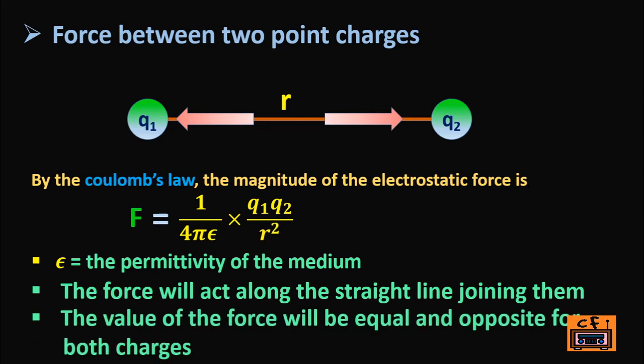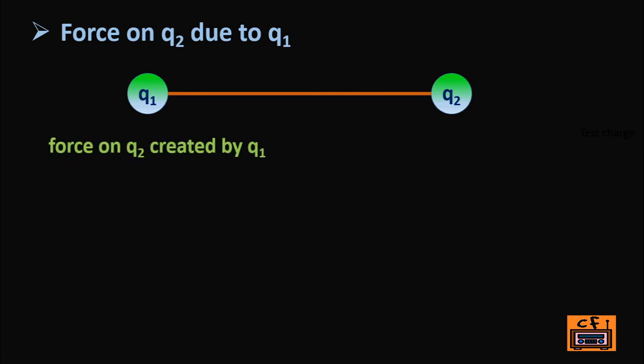Now we will find the force on Q2 due to Q1. If you look at Q1 from Q2, we will assume that Q1 is acting a force on Q2. So Q1 will act as a source of the force. So Q1 is called the source charge. Now if it is assumed that the charge of Q2 is very small compared to Q1, then Q2 will be negligibly small and it will not disturb Q1.